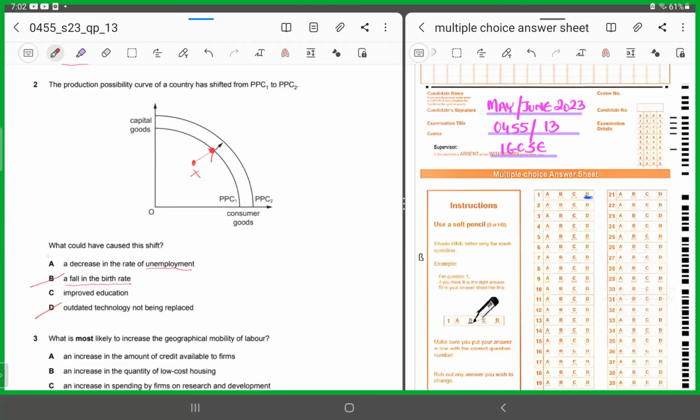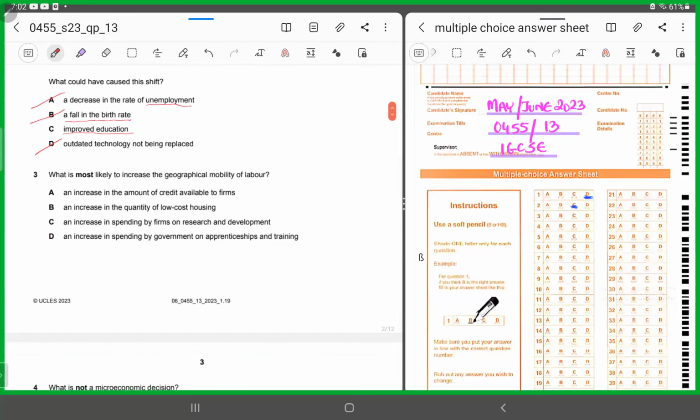All right. Yes, the correct answer is C, because of improved education, improvement in the quality of the resources, hence leading to a shift of the PPC towards the right. All right. 2 has to be C. I'm glad you all understood. Number 3.